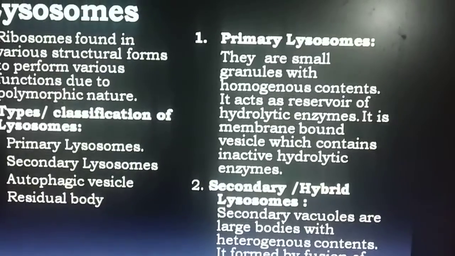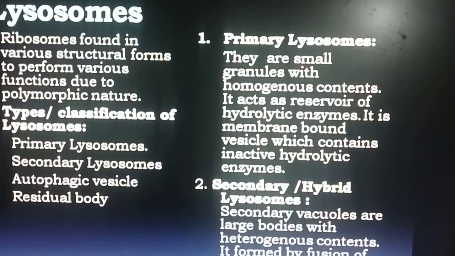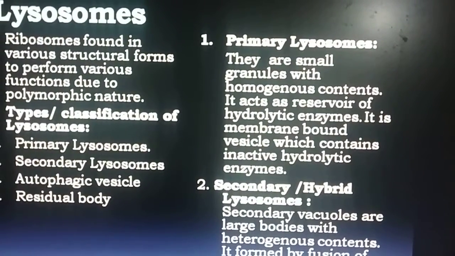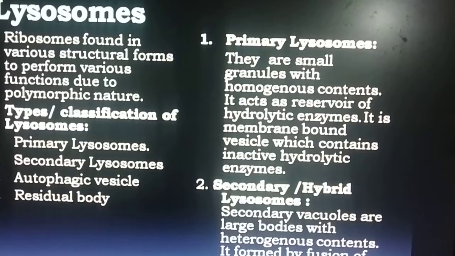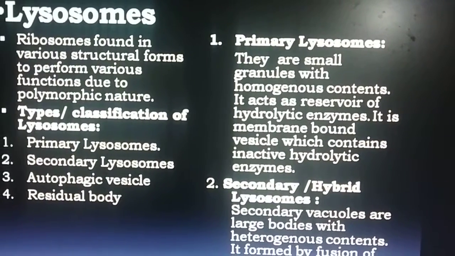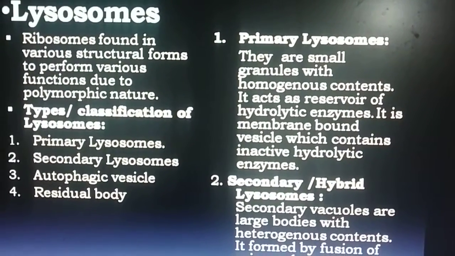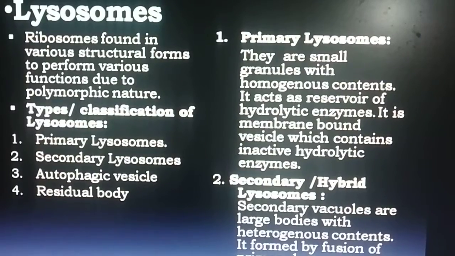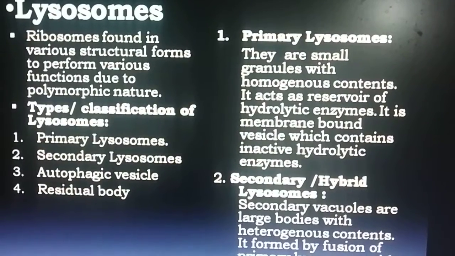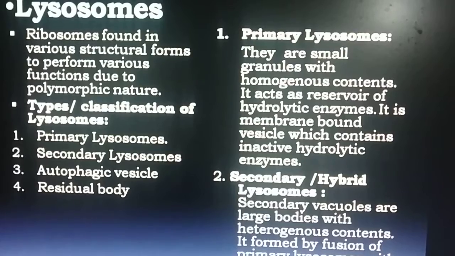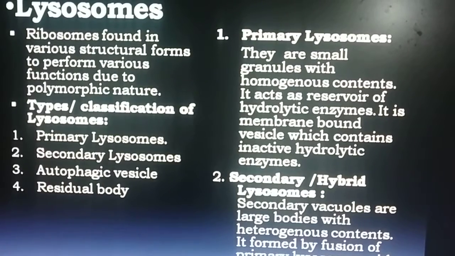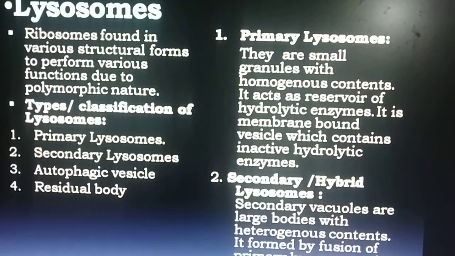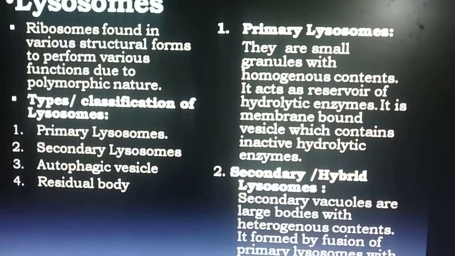Primary lysosomes are small granules with homogeneous content. It is a single membrane bound cell organelle which contains a large number of hydrolytic enzymes, in an inactive form.